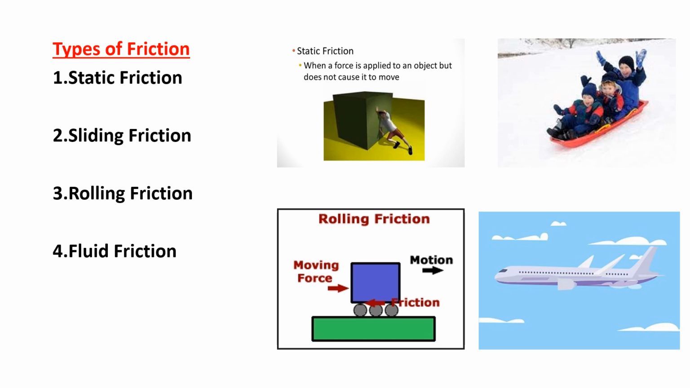Now let me explain about types of friction. Do types of friction exist? Yes, it exists. Here basically we have four types of friction. Number 1, static friction. Second one, sliding friction. Third one, rolling friction. And fourth one, fluid friction. Let us learn in detail.